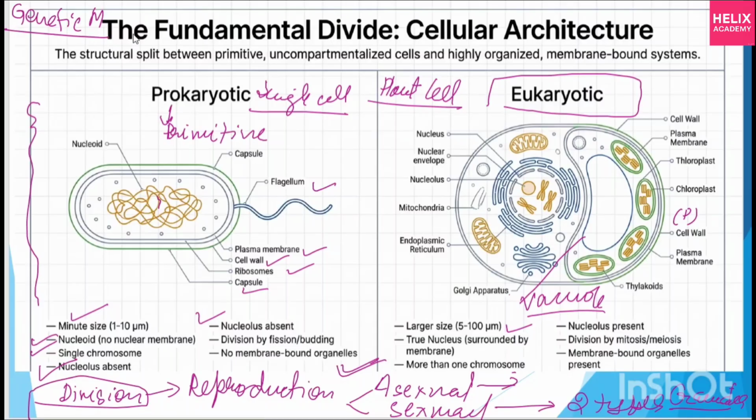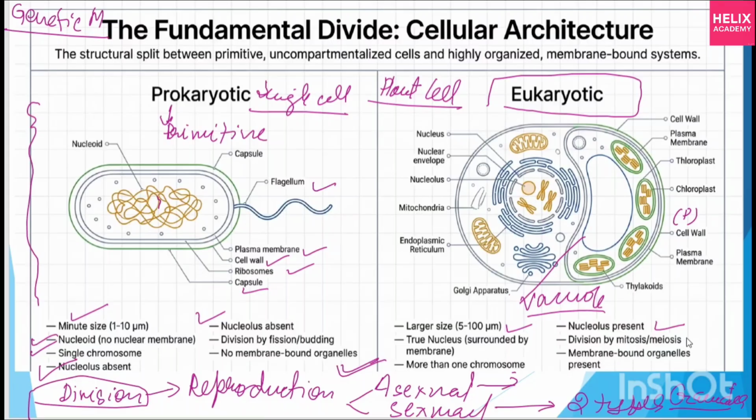This is very important when cell division is occurring, either mitosis or meiosis, and chromatin is a very important thing. The nucleolus is present. I told you, the nucleolus is a free void space, but it is membrane-bound.